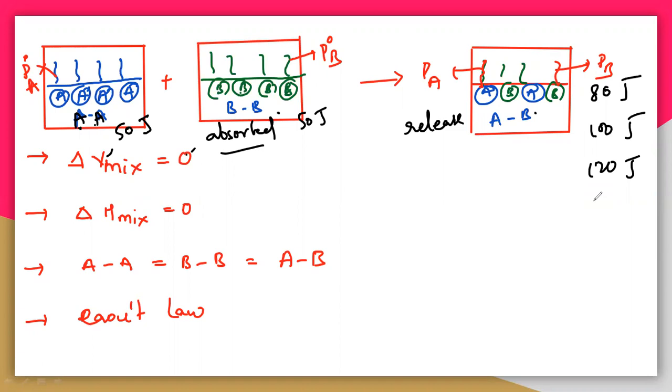So why is it releasing excess, or why is it releasing very little? Because again the interactions will come.